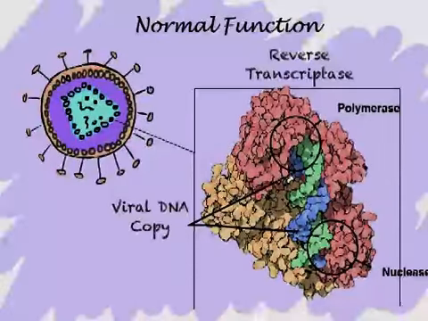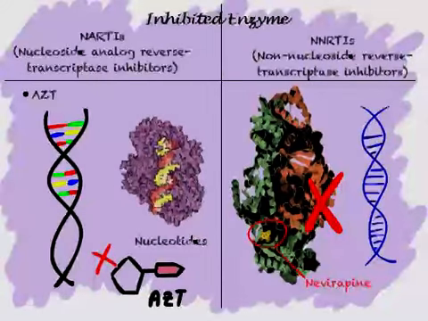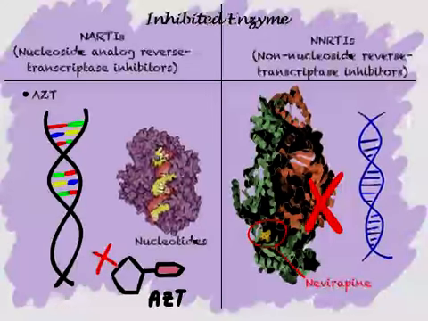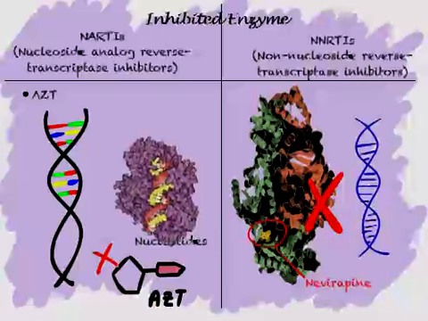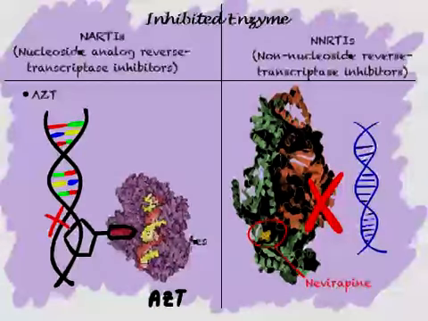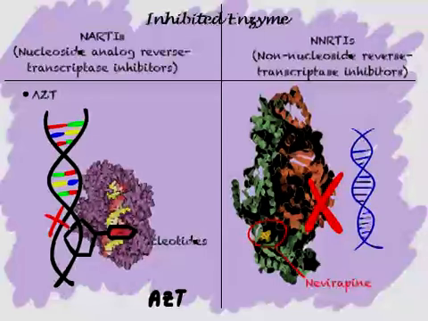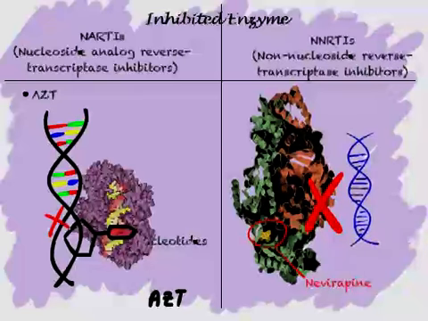Reverse transcriptase inhibitors target reverse transcriptase that builds the DNA copy of the viral RNA genome used to create new viruses. There are two types of drugs that target this protein. One type is called NARTIs, nucleoside analog reverse transcriptase inhibitors, which is a modified nucleotide without a connector, such as the drug AZT, which halts DNA synthesis. The other type of drug, called NNRTIs, non-nucleoside reverse transcriptase inhibitors, changes the shape of the protein's active site and prevents DNA from binding.